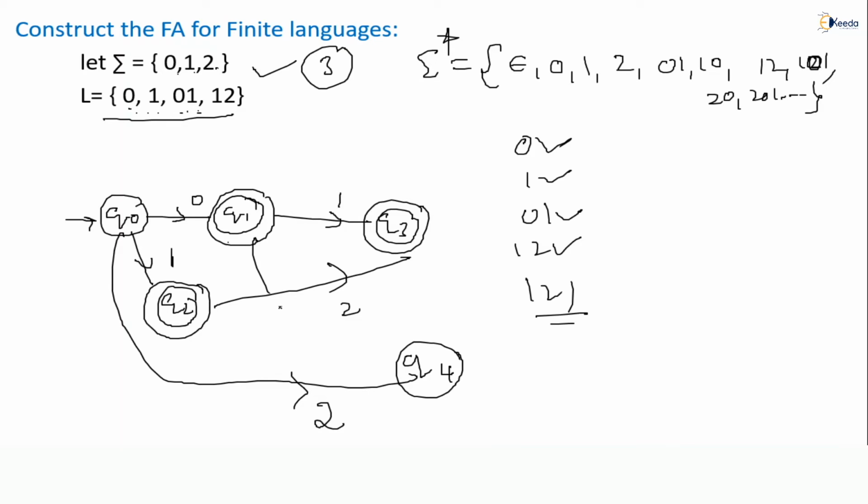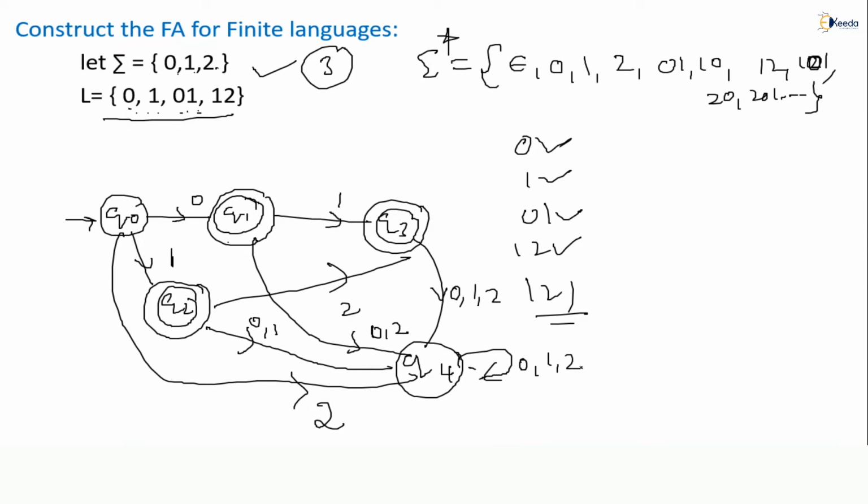So look at this, Q1 on 1 with 0 comma 2 should reject, and Q2 on 0 comma 1 should reject because the 2 transition is already there. Now Q3 on 0 comma 1 comma 2 should reject it. Are you getting my point? 0 comma 1 comma 2 should reject it. So now you can check. So Q4 I should make a self loop on 0 comma 1 comma 2. Now all of you check. So we have three transitions on all symbols or not?